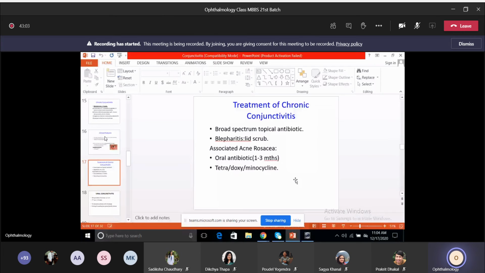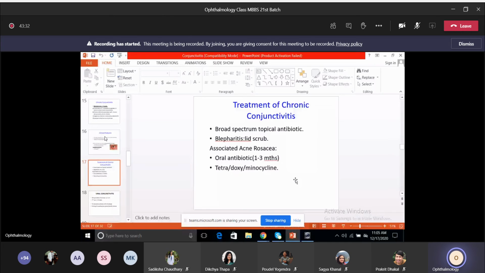To scrub out the crust or the ulcers which are present, especially the crust which is present in the lashes. Mainly it is because of acne or because of seborrhea. So if there's associated acne, that also has to be treated by oral antibiotic for a period of around 1 to 3 months.